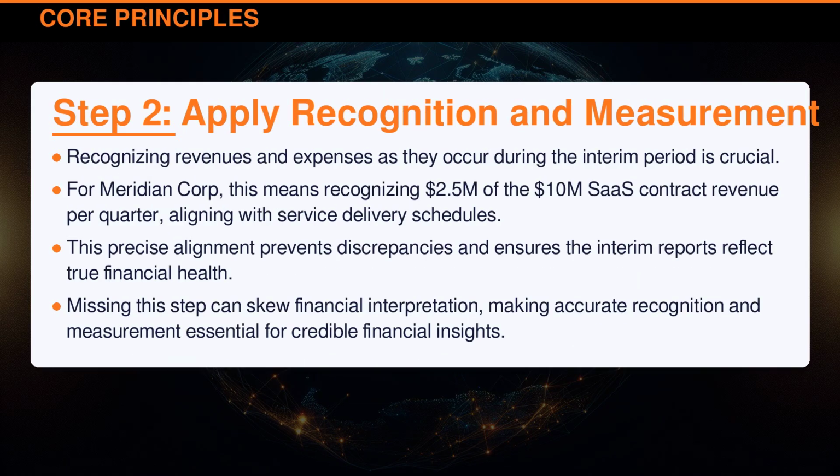Recognizing revenues and expenses as they occur during the interim period is crucial. For Meridian Corporation, this means recognizing $2.5 million of the $10 million SaaS contract revenue per quarter, aligning with service delivery schedules.